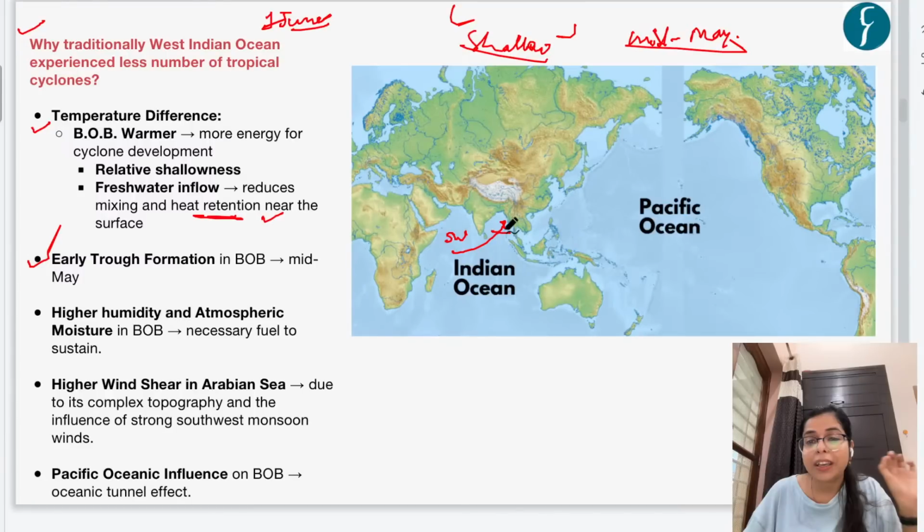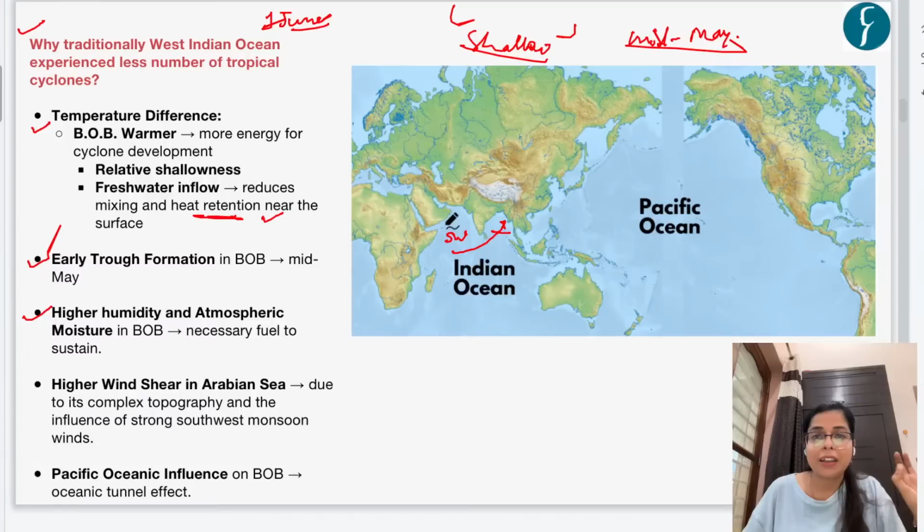And then further, there is high humidity and atmospheric moisture present in the Bay of Bengal. Now we all know that high moisture content is also one of the preconditions for the formation of cyclones. And in the Bay of Bengal, we can see there is an influx of various freshwater rivers like the Ganga and Brahmaputra. So the presence of moisture in the atmosphere is very high as compared to that in the Arabian Sea.